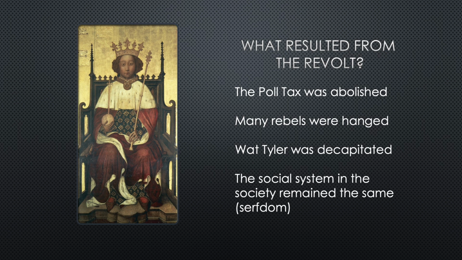What resulted from the revolt? Some of the most notable results of Wat Tyler's rebellion was that the poll tax was eliminated. Even though the king promised an end to the hierarchical system in the society, it wasn't abolished and remained even after the revolt. Also, because of the rebellion, many of the rebels were hanged, as well as it led to the death of Wat Tyler and many other notable figures who helped lead the rebellion and bring about social change.